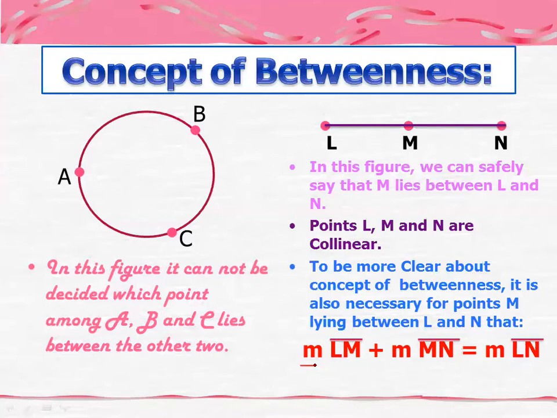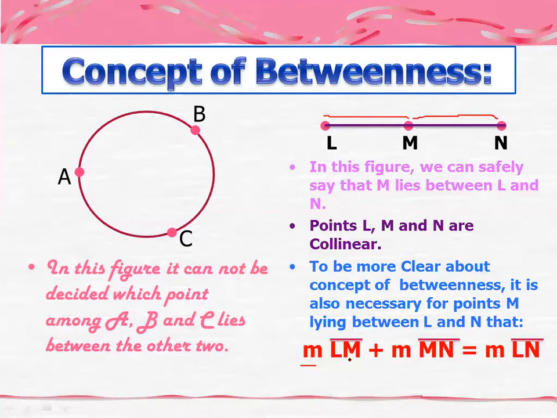Now from measurement, you will start from point L and then end towards M. Means you will start from this point and end towards point M. So this is measurement LM. That's why I'm placing the short line over it, and this is a must. Then you will add the measurement of MN, means from this point to this point.